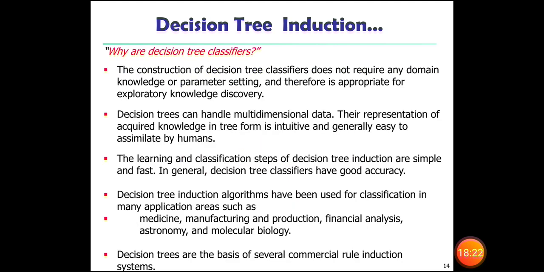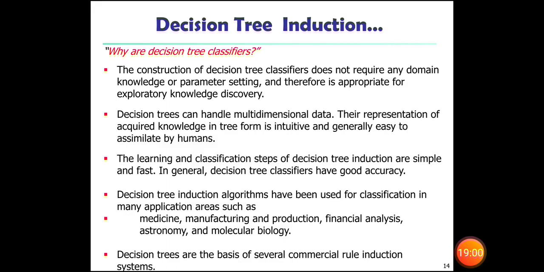So what is the need to go for a decision tree classifier? The construction of a decision tree classifier does not require any domain knowledge. If you have simple, normal knowledge, with no need for deep knowledge, you will be able to construct a decision tree. The construction does not require any domain knowledge or parameter setting, and therefore is appropriate for exploratory knowledge discovery.